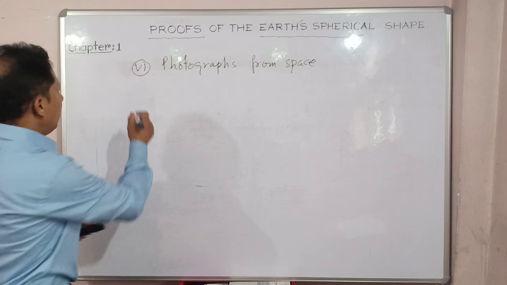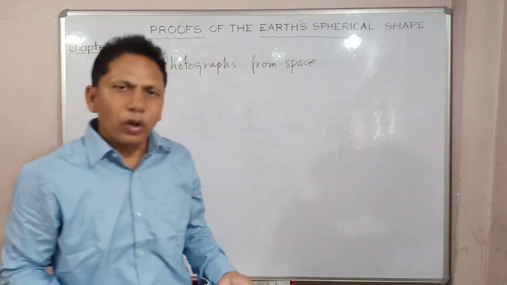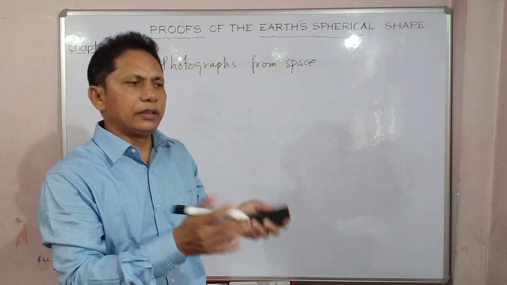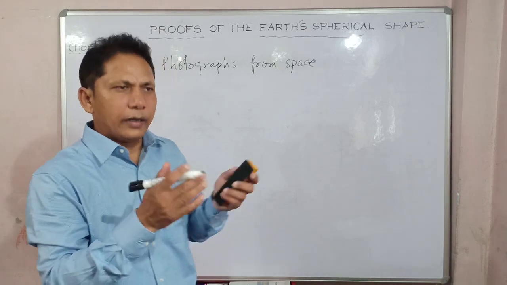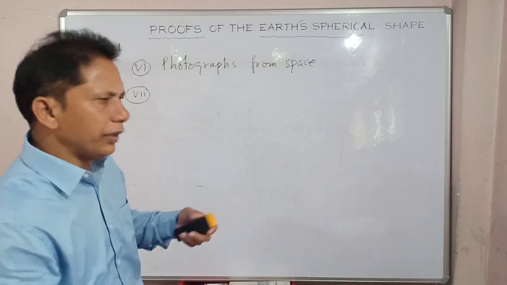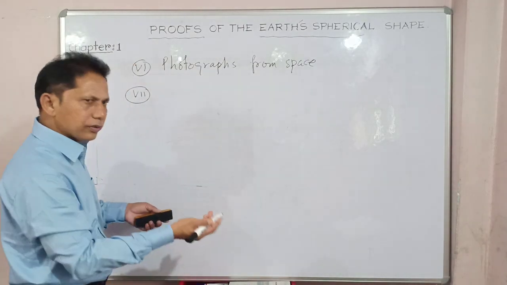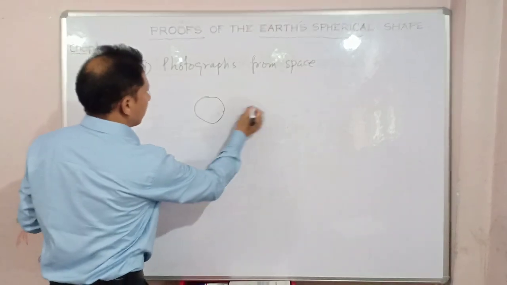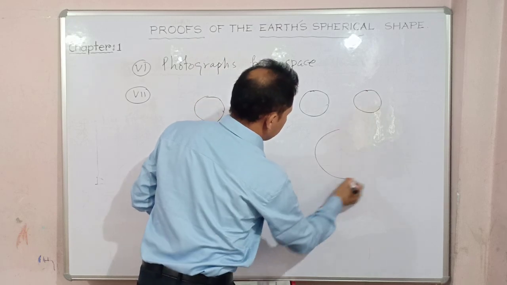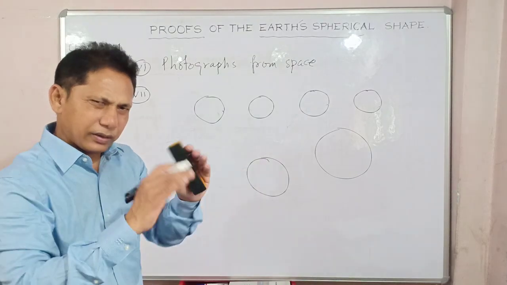So this is one. Next, some suggest that since all the planets and heavenly bodies are spherical in shape, Earth is also a planet and a heavenly body. It has to be and it must be spherical too. You don't have to draw it. Most of the planets are circular. If you see Mercury, Venus, Earth, Mars, Jupiter, or Saturn, everything is circular.